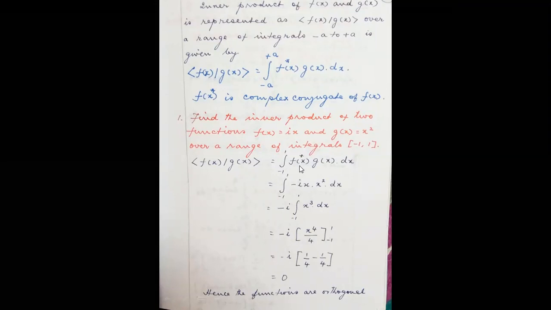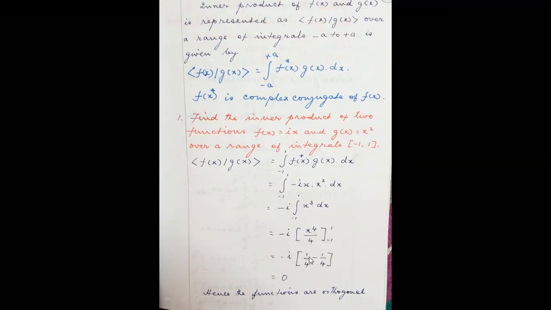What is f of x star? You change the sign of the imaginary part. So it is minus ix into g of x, which is x square, dx, and then minus i is taken out. Integral x into x square is x cube dx. So this becomes x power 4 by 4, and the upper limit and the lower limits are applied.